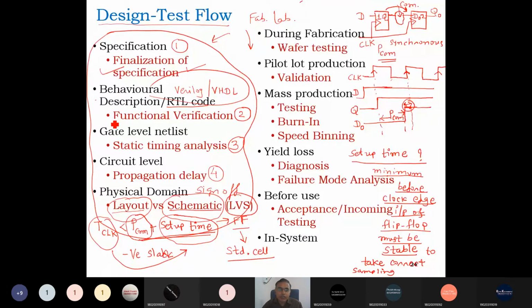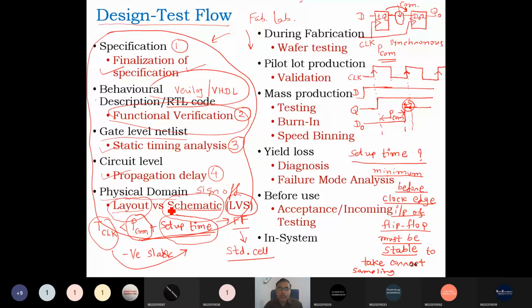Then we have to verify the RTL, which is done by the verification engineer, and then the tool converts it into the gate level netlist, and again we have to check that the generated gate level netlist meets the timing requirement or not. Then it is converted to the circuit level, again we have to check the area and propagation delay requirement, and at the end the physical design at the sign off stage.